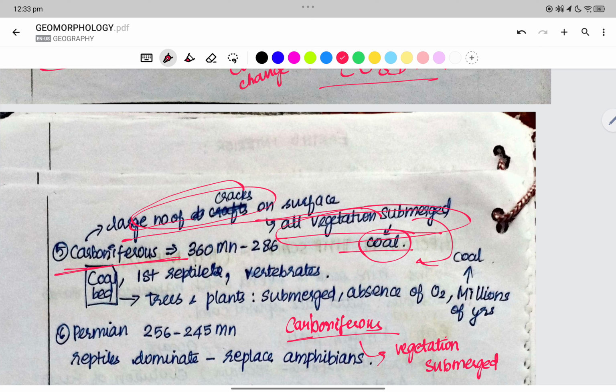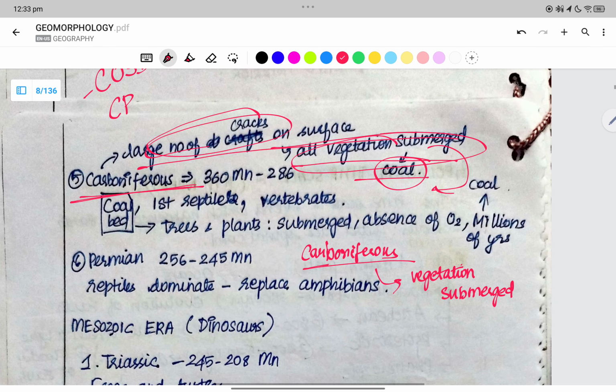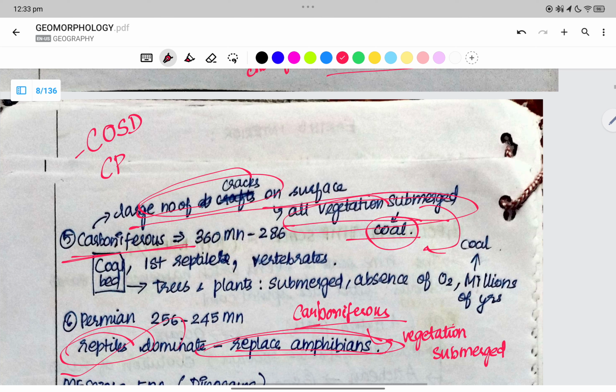Due to large number of cracks. Why did the vegetation submerge? The vegetation submerged because of large number of cracks. So Cambrian, Precambrian, Ordovician, Silurian, Devonian, and again Carboniferous, Permian. Permian is when the reptiles are becoming dominant and they replace the amphibians.